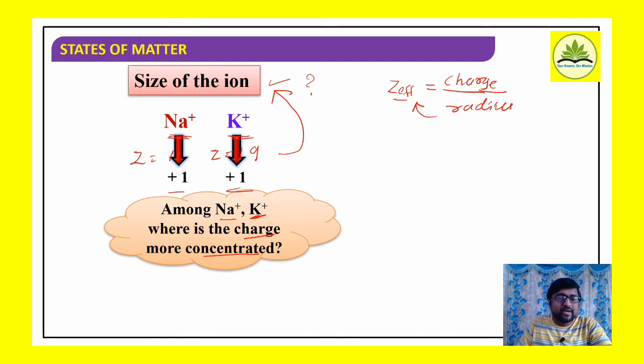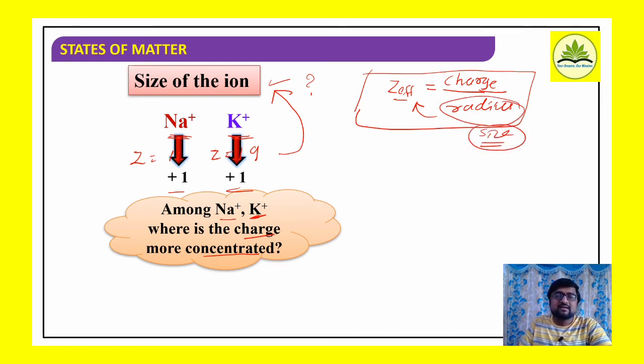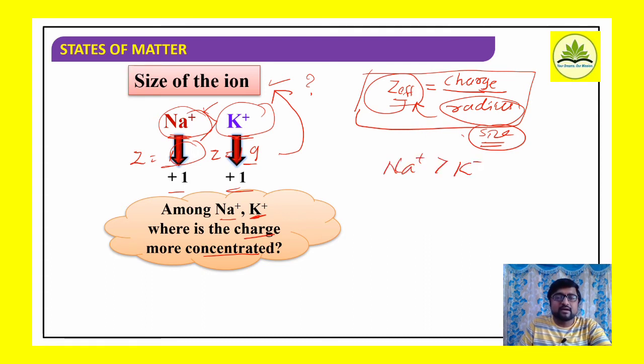Only if the size is less are we going to get a more effective nuclear charge. On comparison, whose size is less? The sodium ion size is less compared to the K+ ion as per the atomic numbers. So Na+ has a small size, therefore the effective nuclear charge of Na+ will be more in comparison with K+.